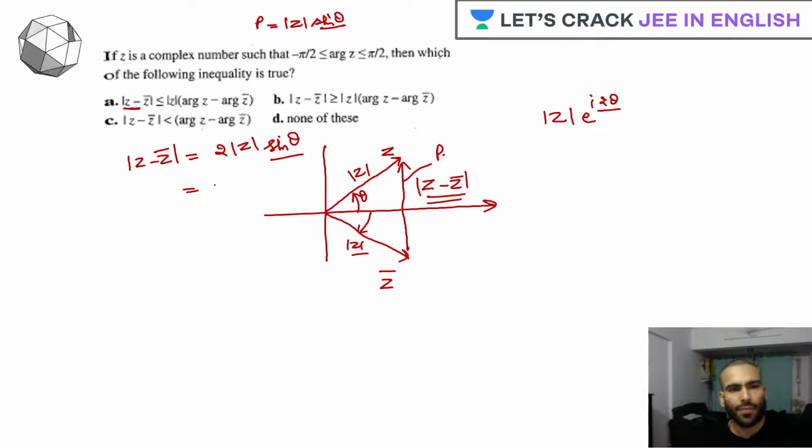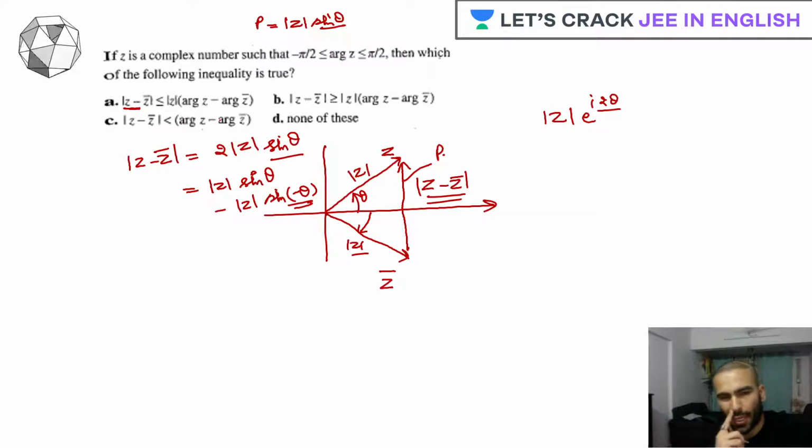Or if you want, I can rewrite this in another way also. That could be mod of z sine of theta minus mod of z sine of minus theta. This minus theta is basically the argument of z bar. So that's what I want to write.